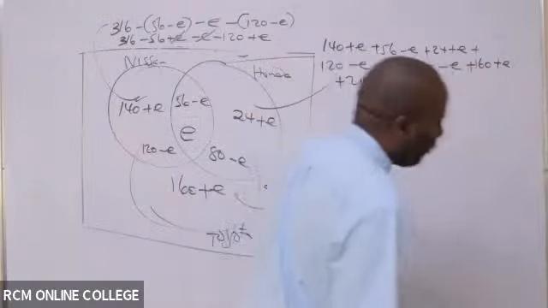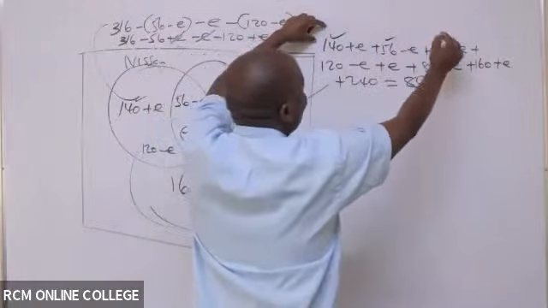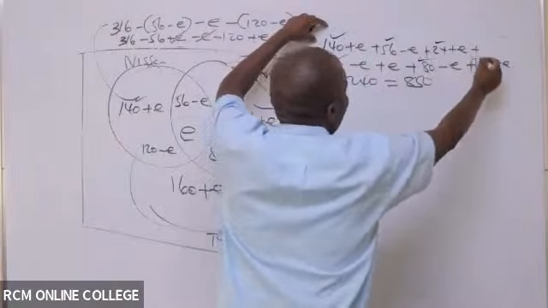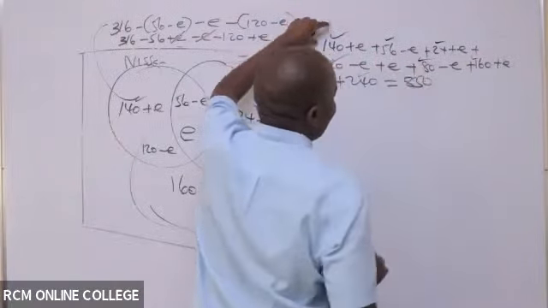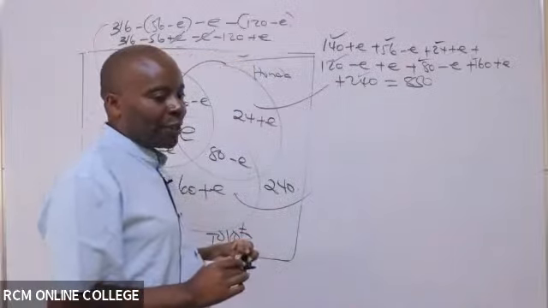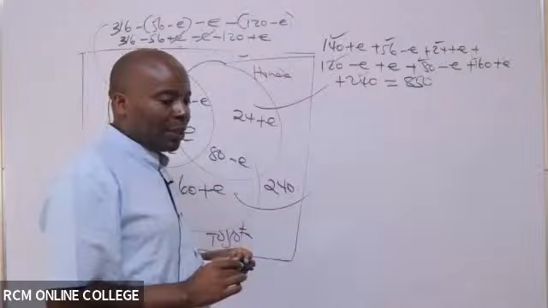So please put like terms together: 140, 56, 24. Add them. Is there somebody who is able to give me that total figure? When you add the constant numbers, what are you able to get?